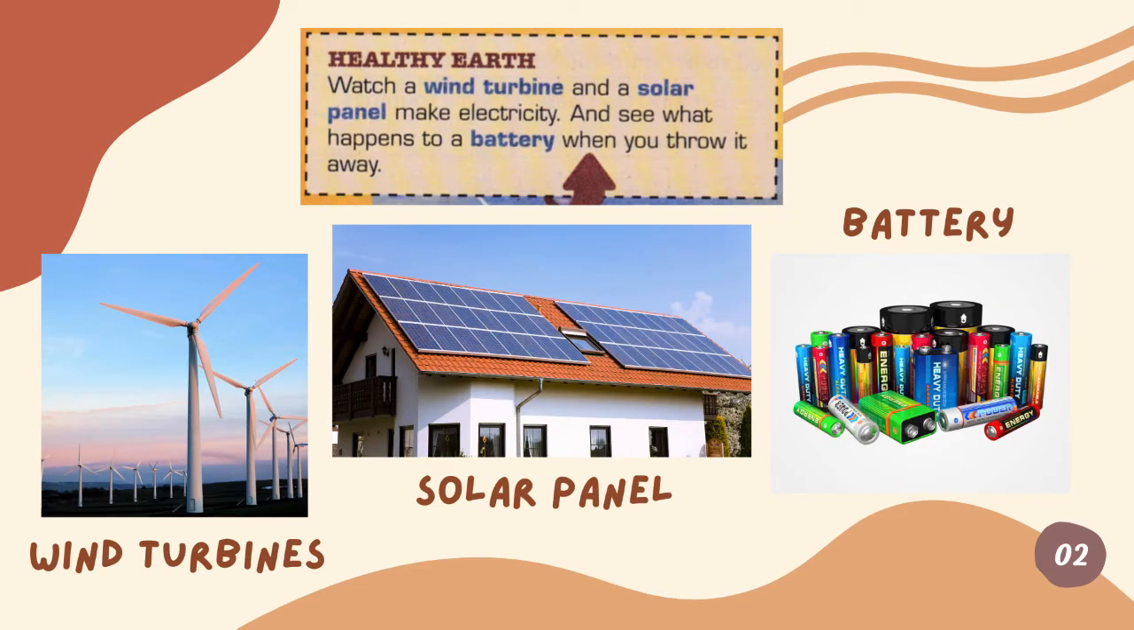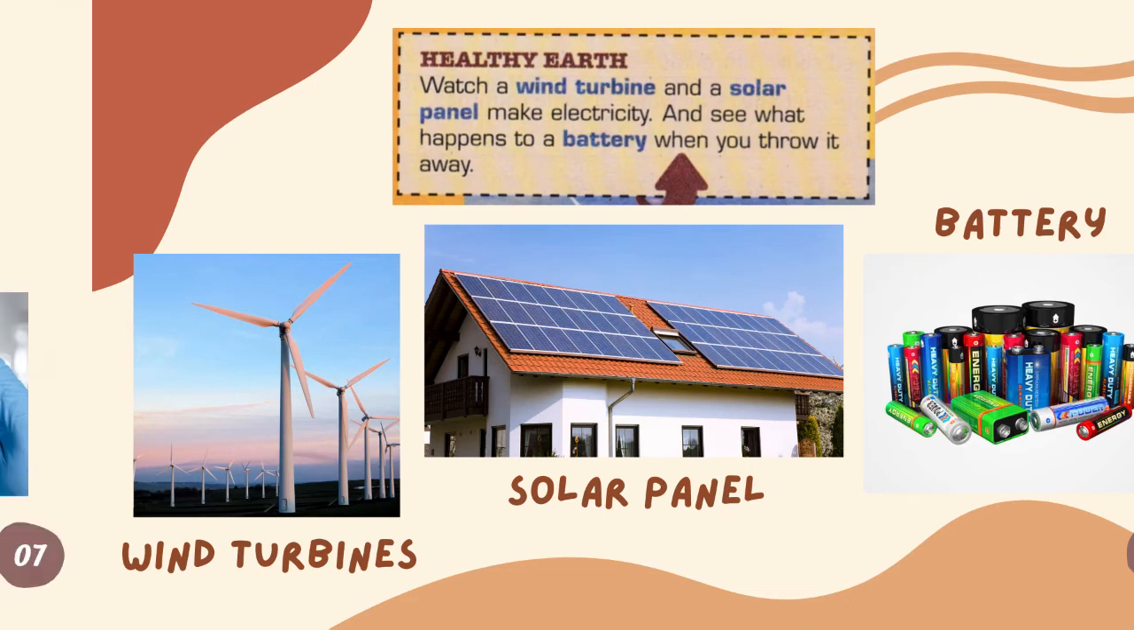Healthy Earth. Watch a wind turbine and a solar panel make electricity and see what happens to a battery when you throw it away. Okay, here we have wind turbine, solar panel and battery. Okay, wind turbine, this is quite famous at Netherlands. Wind turbine is used as a source of energy. They generate electrical energy by using wind. Solar panel, this is quite common in developed country. And for a battery, okay.